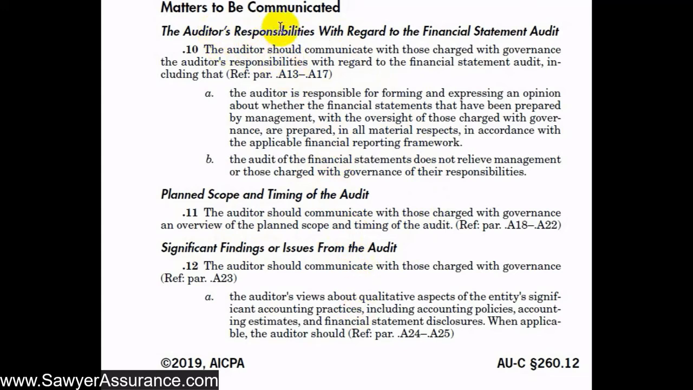So first, communicating our responsibilities with regard to the audit. It says that we should communicate with those charged with governance our responsibilities with regard to the financial statement audit, including our responsibility for forming and expressing an opinion about whether the financial statements, prepared by management with the oversight of those charged with governance, are prepared in all material respects in accordance with the applicable financial reporting framework. And so that's our overall responsibility of doing the audit, and we need to let governance know that that's our responsibility. We also need to communicate to them that the audit of the financial statements does not relieve management or those charged with governance of their responsibilities. So they need to be aware of both of these two things.